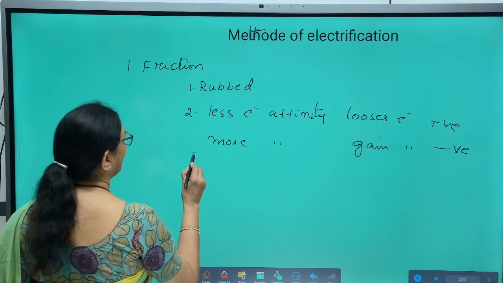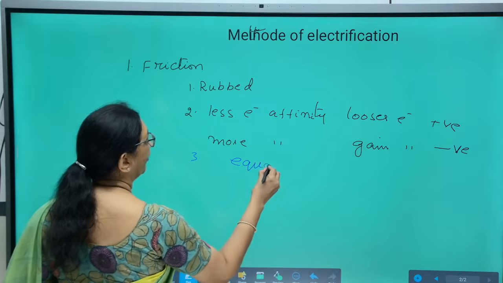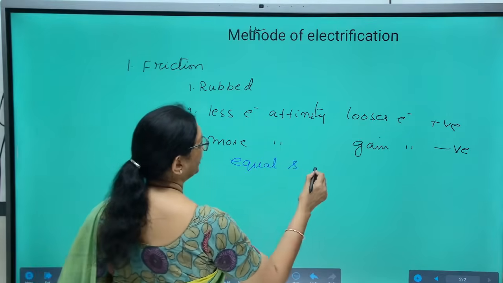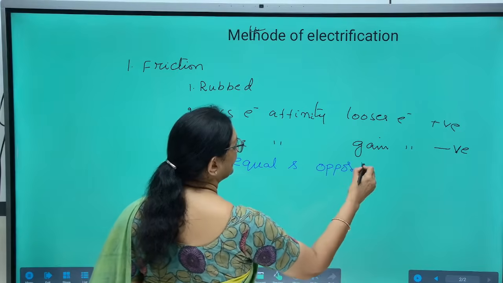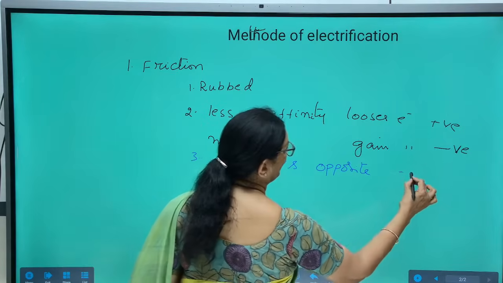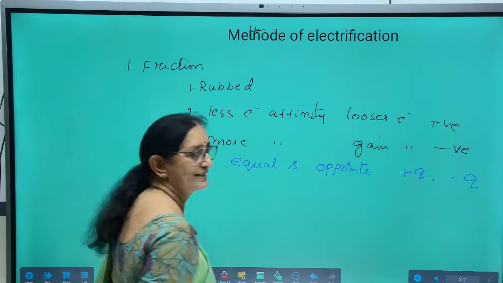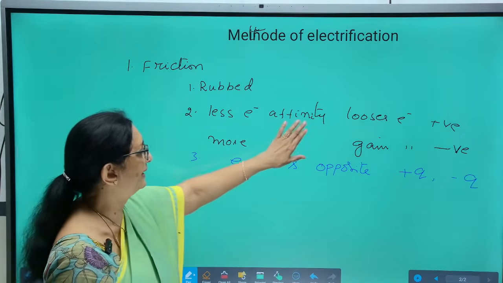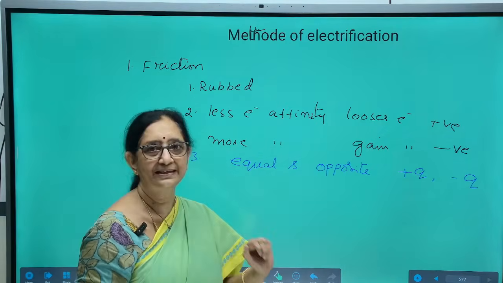This implies that the bodies acquire equal and opposite charge. One acquires plus Q and the other acquires minus Q, because the number of electrons lost by the first object are being gained by the second object.